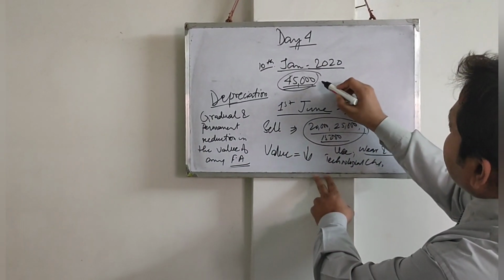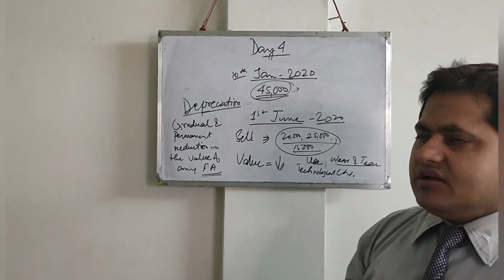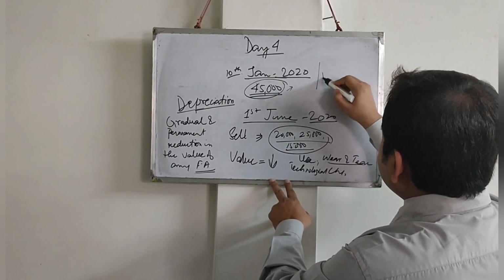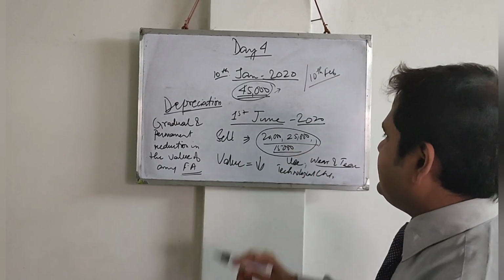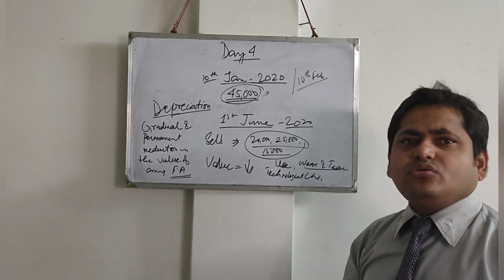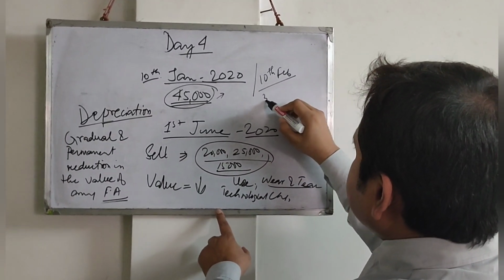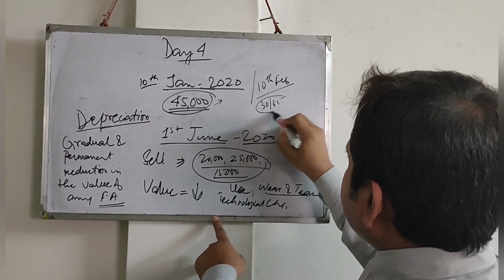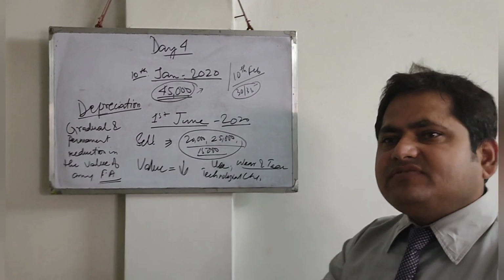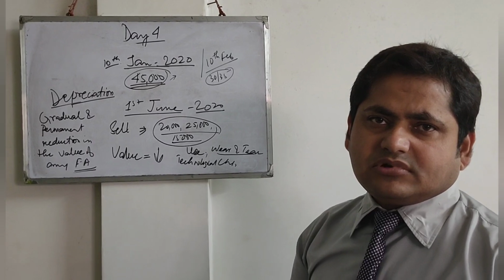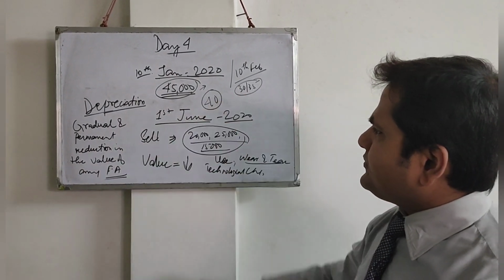If I sell my phone, which I bought on 10th January, on 10th February, do you think the price will be 20,000 or 15,000? No, certainly not. It will be somewhere around say 30 or 35,000 rupees. Suppose if I sell my phone which is just 1 week old, I will not get 35,000 rupees. I might get 40,000 rupees also.